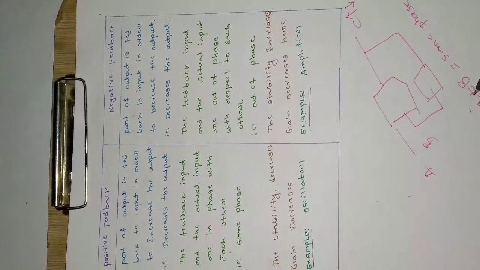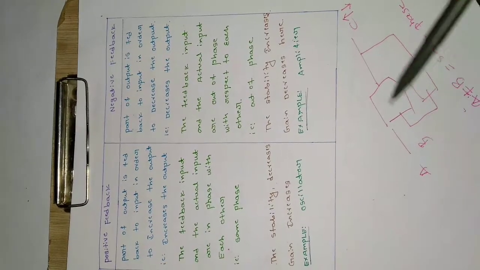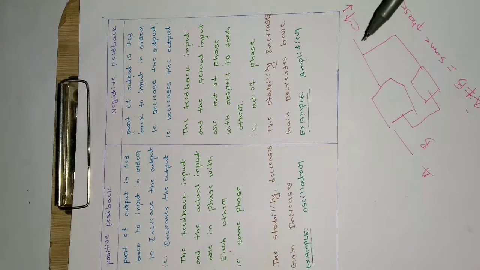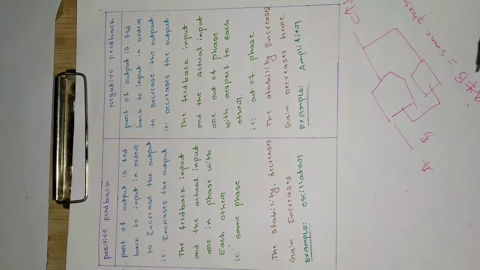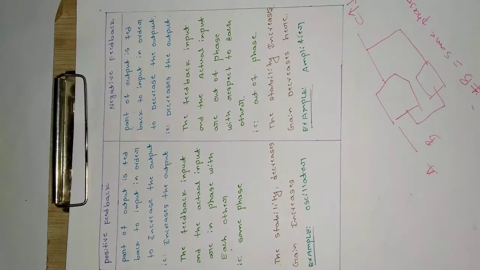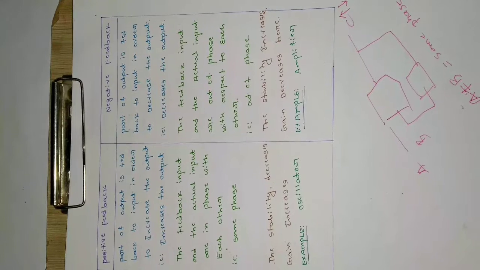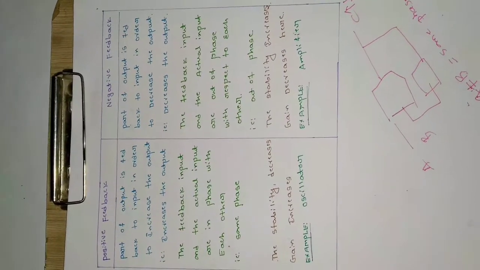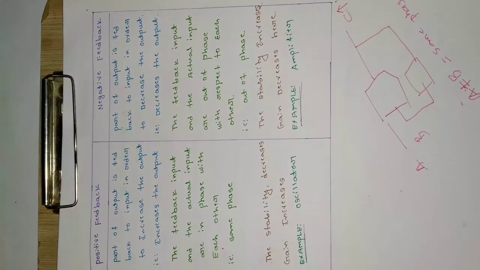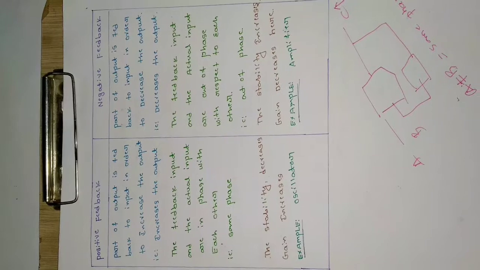So when A and B have the same phase and they add up together, they will give a constructive output. But in negative feedback, as A and B are not in phase with each other, when they add up, we know that when out-of-phase signals add up, the resulting signal will be subtracted, or reduced.